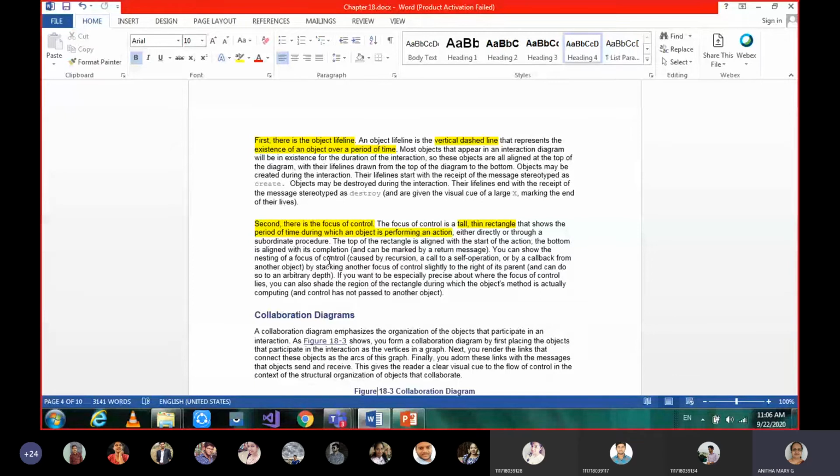Other contents are similar: the sequence diagram has objects, collaboration also will have objects, and both have interaction along with messages. But only these two points, object lifeline and focus of control, exist in the sequence diagram but not in collaboration.